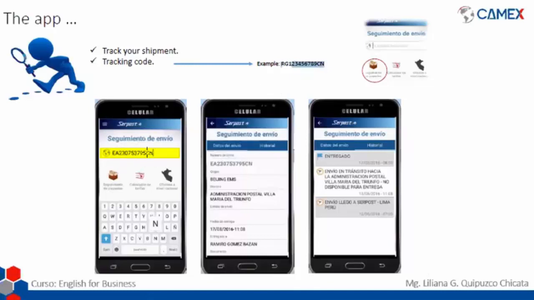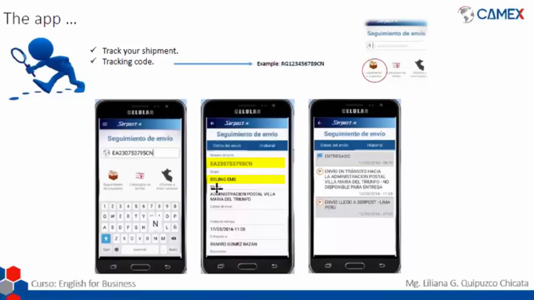Two letters, nine numbers, and two letters at the end, in this case, from China. After you put the complete tracking code, it is going to take you automatically to the following screen. In this case, you're going to see the number, and you're going to see the origin, that it is from Beijing, and it is an EMS. So it is an express mail shipping.